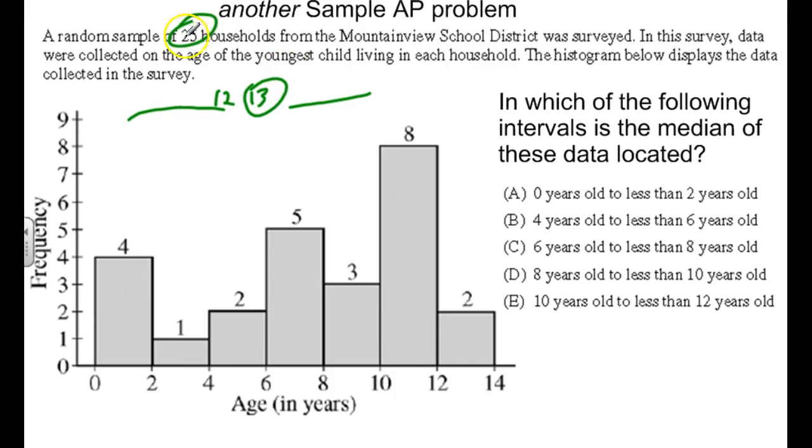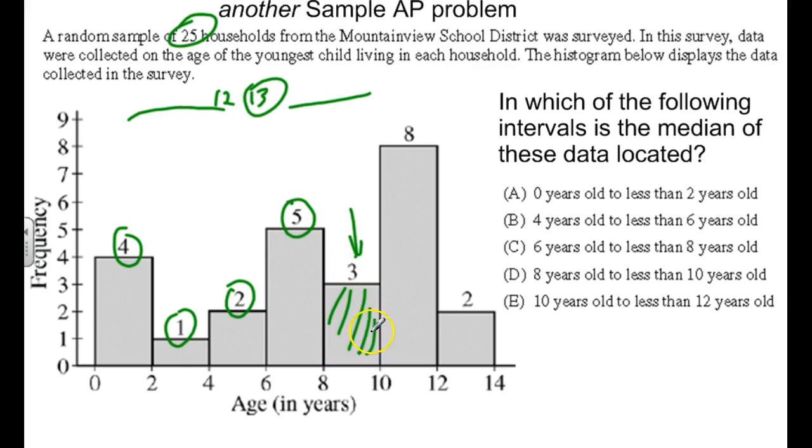I know it's an odd number, so the median is one number, not a combination or average of 2 numbers. So what is the 13th term of this data? Clearly it's not in these first 4. So there's 4, 5, 6, 7, going left to right, smallest to biggest, 7, 12. So the first 12 pieces of data are here, and the 13th piece of data has to be in this block. Or if I count from the right, 2, 10, 13, so it's got to be in this block.